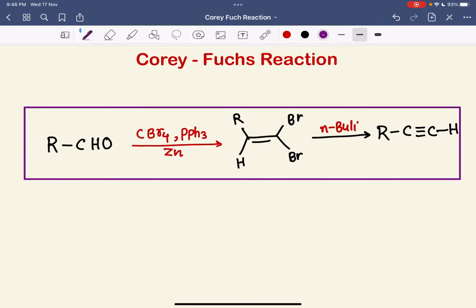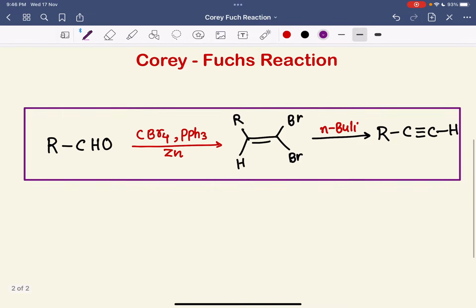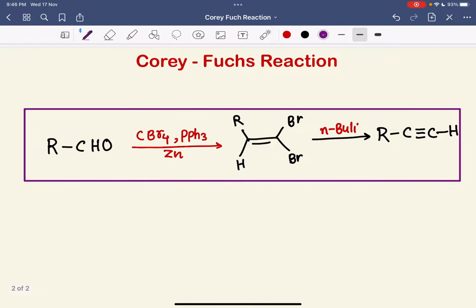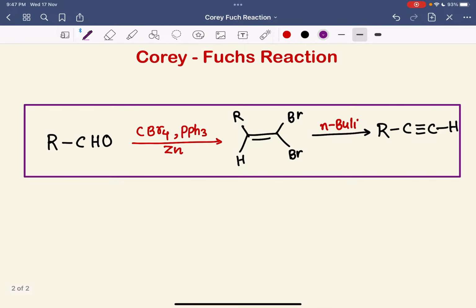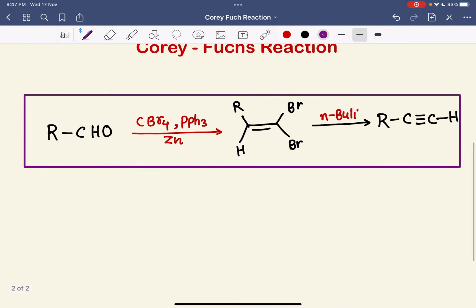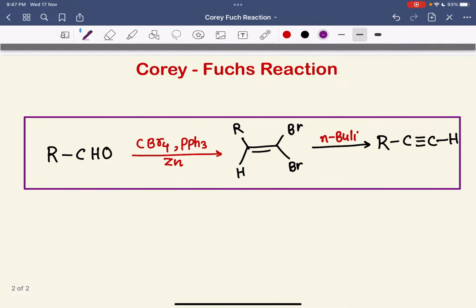So today we are going to discuss the Corey-Fuchs reaction. As you are seeing on the screen, this is an overview of this Corey-Fuchs reaction. Here I have taken RCHO and am doing a reaction with CBr4, PPh3, and zinc, and then you will get an alkene-like molecule.